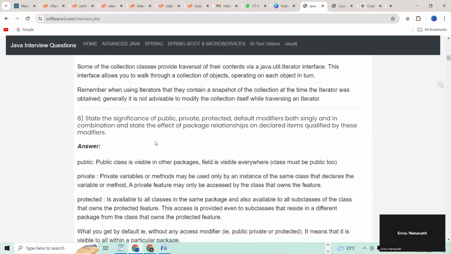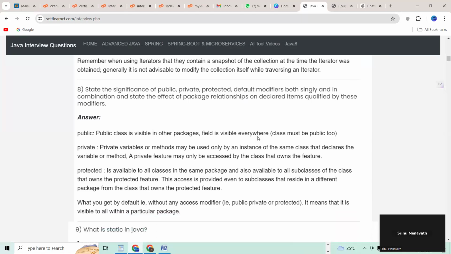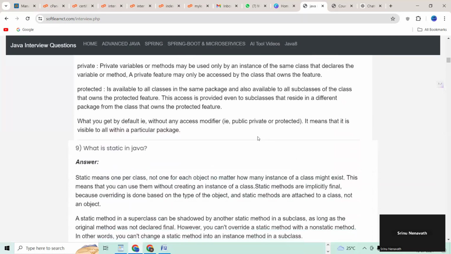Eighth question, state the significance of public, private, protected, default modifier, both single and in a combination, and state the effect of packages relationship on declared items qualified by these modifiers, right? So I'm going to provide the answer.